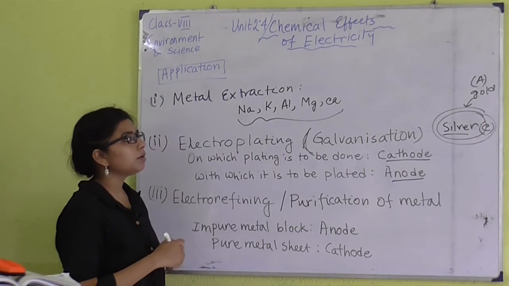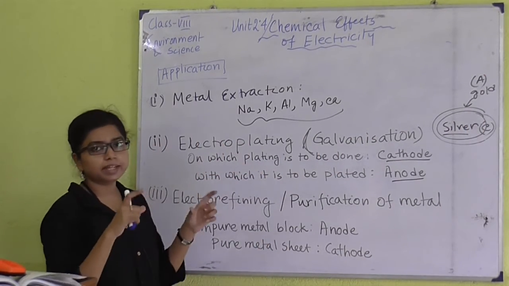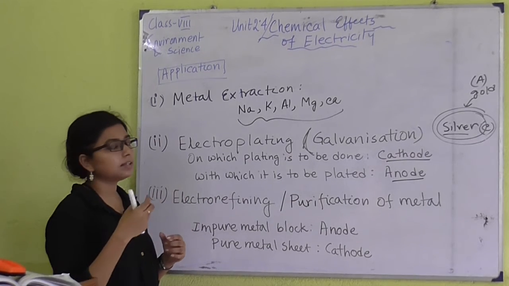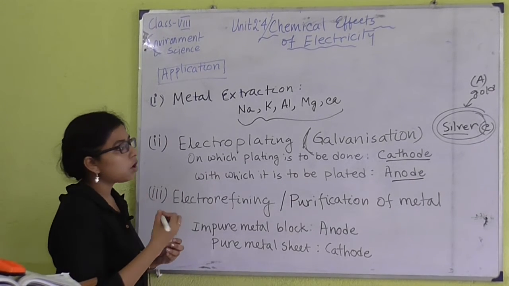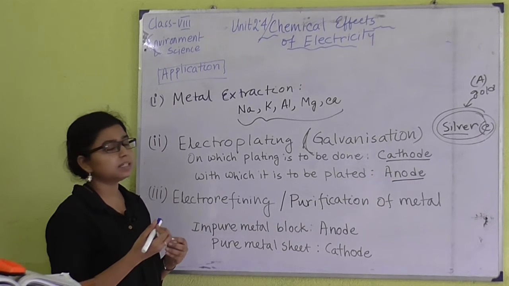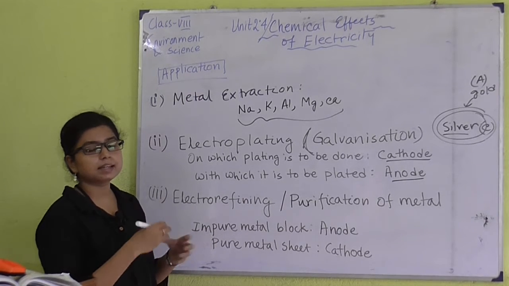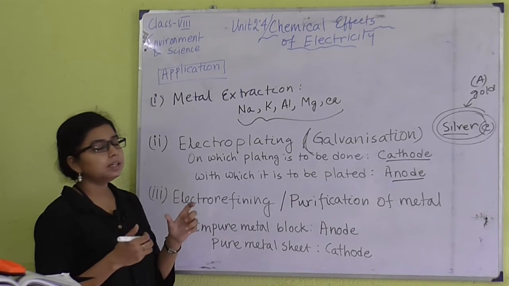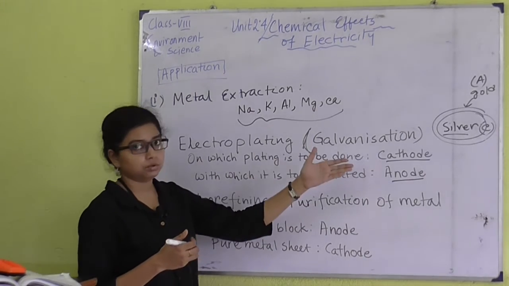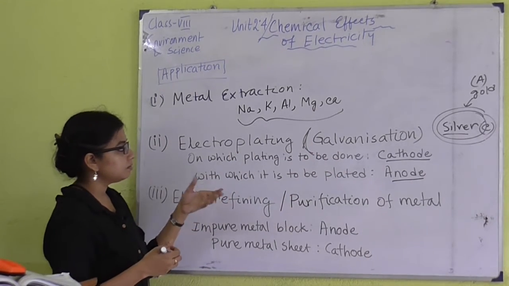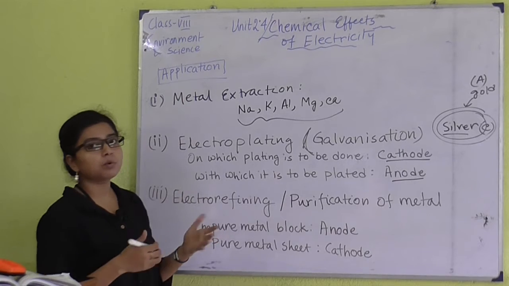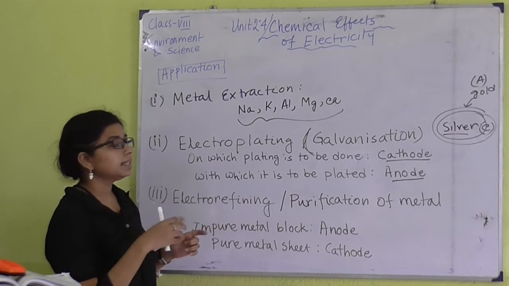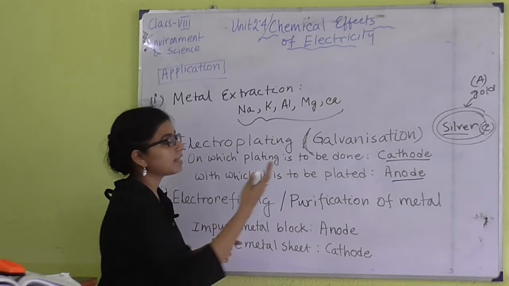Similarly, if I want to create a coating or plating over any kind of nickel utensil or ornament, or over any iron ornament, iron utensil, iron spoon it may be, then iron should be taken as the cathode. And the metal with which I want to create the plating or coating, that metal I have to take as the anode.